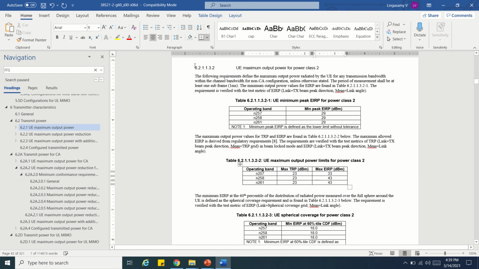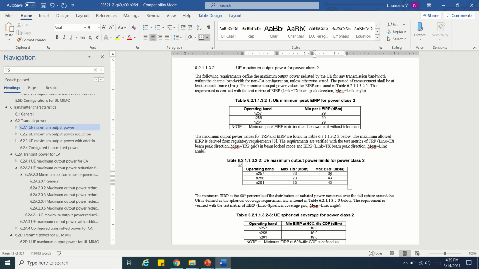So what do we have to report? We have to say that 38.521-2, in the test case section 6.2.1.3.1.1.2, has a typo in this particular table. What is the reason? Because it is misleading and also absolutely wrong.